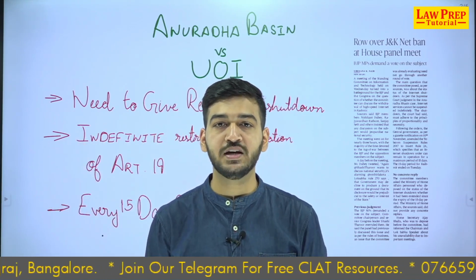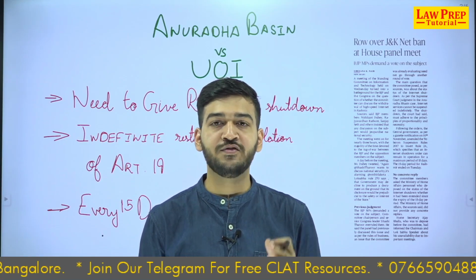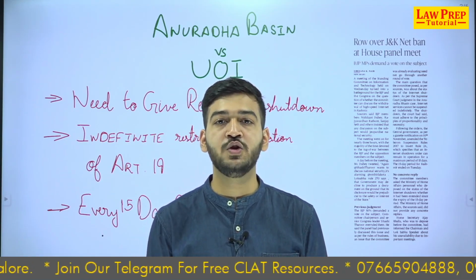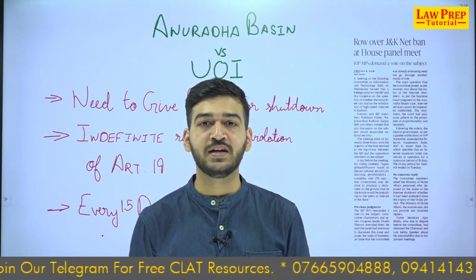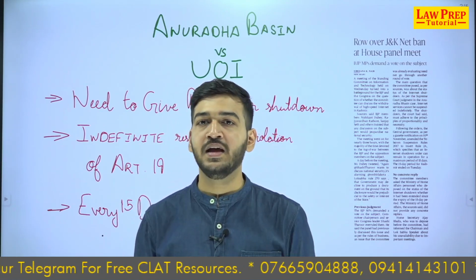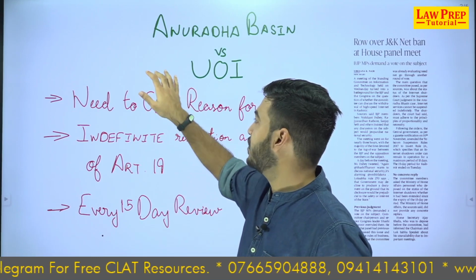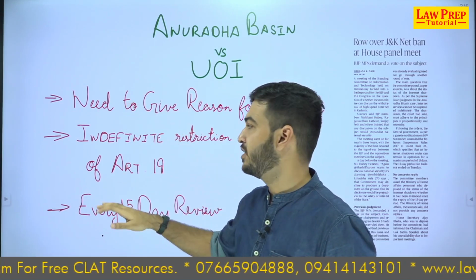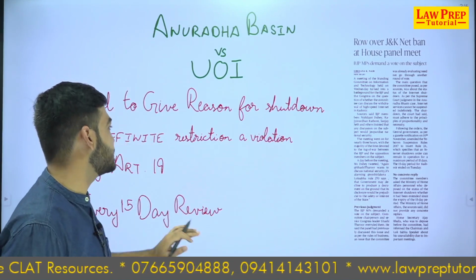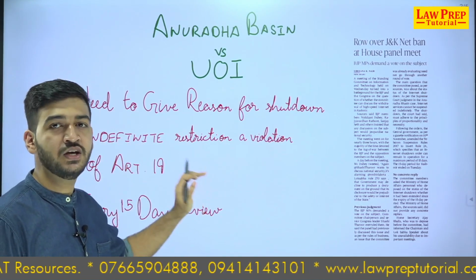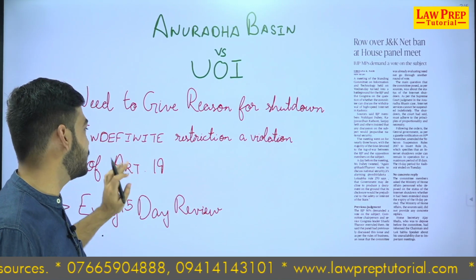Why was there an internet shutdown? What was the reason the shutdown has gone on so long? That was contended by human rights activists and opposition parties in the Supreme Court. Then the court arrived at a judgment in January, and the principles become important for all of you. The first is that an indefinite restriction is a violation of Article 19.